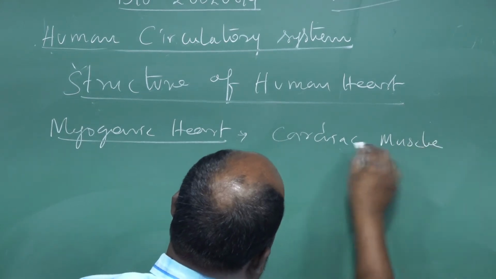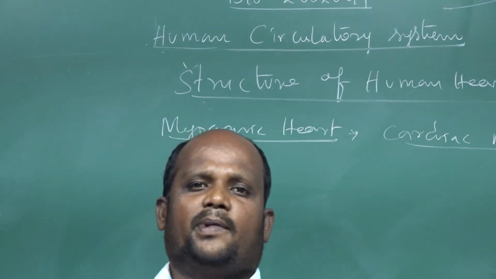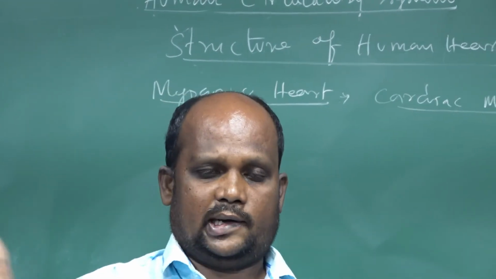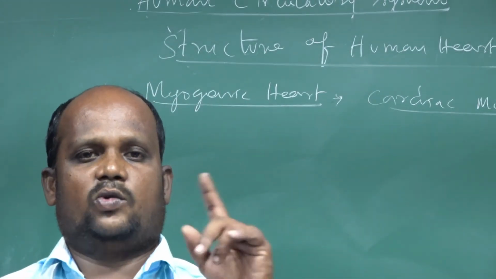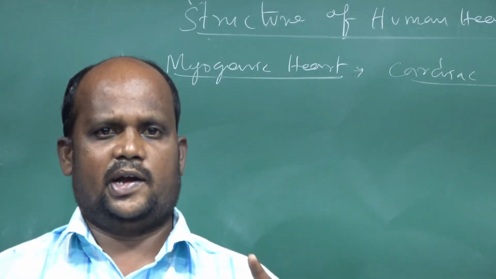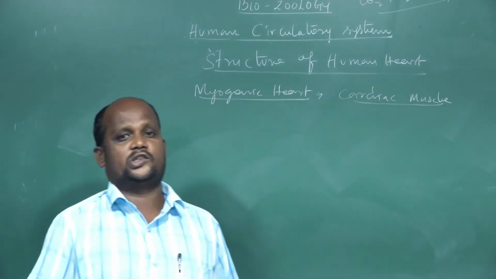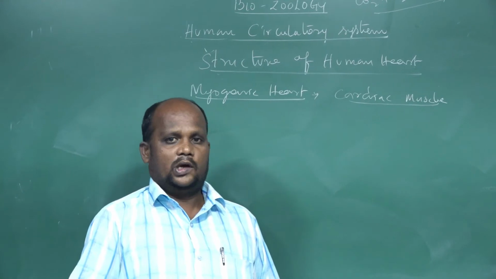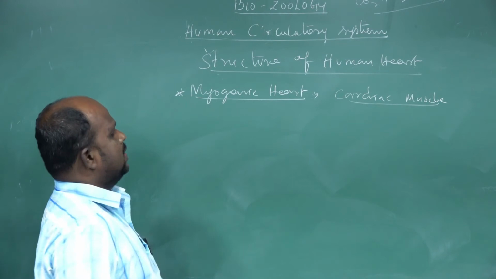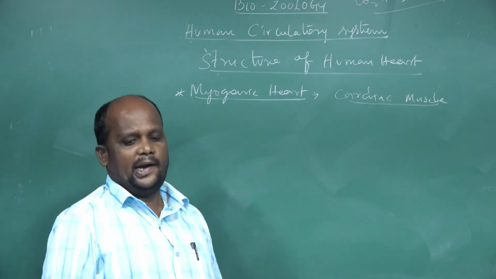The heart is made up of cardiac muscle because your body consists of 700 different types of muscle fibers. We are going to classify them into three categories: voluntary muscle, involuntary muscle, and cardiac muscle. Muscles also originate from the mesoderm. So the human heart is a myogenic heart, made up of cardiac muscles.